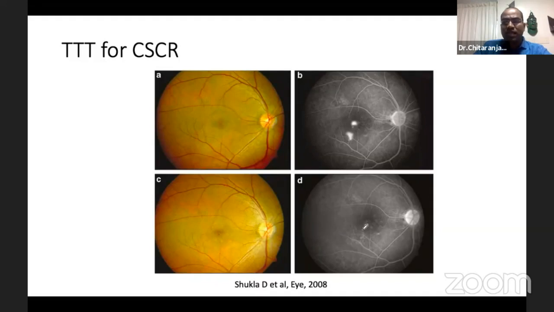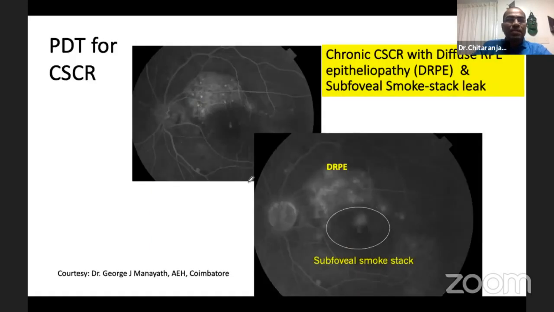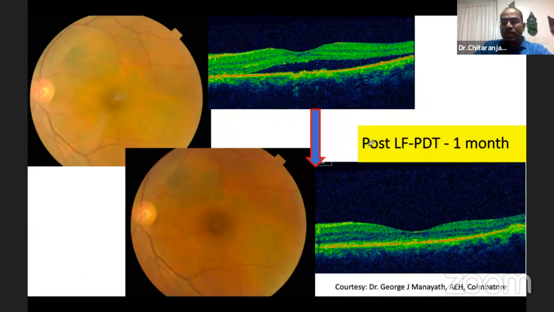This is one of the images from their paper, where you can see there is resolution of the lesion post subthreshold TTT. Then PDT for CSR has been tried with different permutations and combinations of low fluence, high fluence, and others. In special situations like chronic CSR or subthreshold CSR, it actually helps. This is a case of DRP, where a subfoveal smokestack leak we can see over here. And post low fluence PDT, you can see there is nice resolution of the SRF.